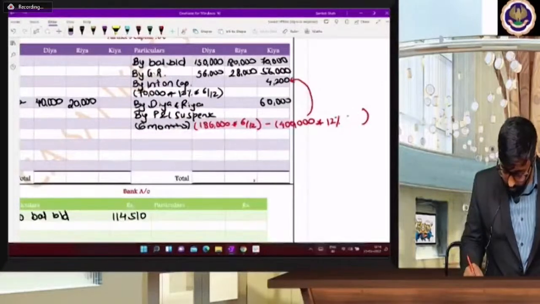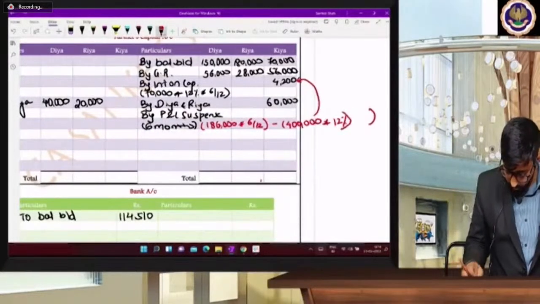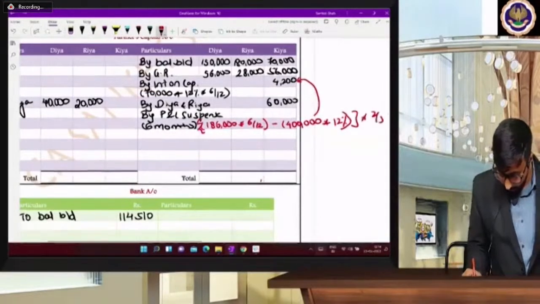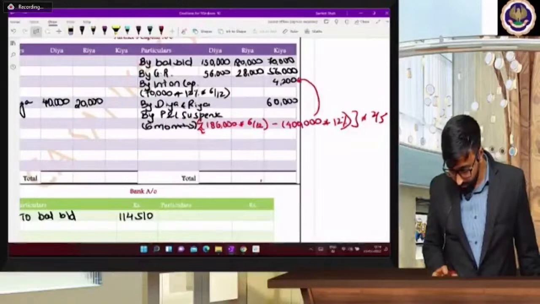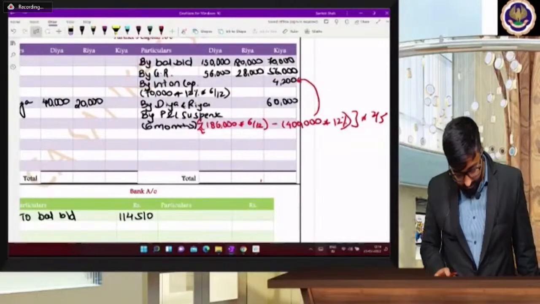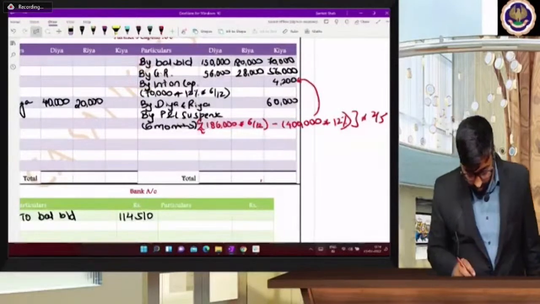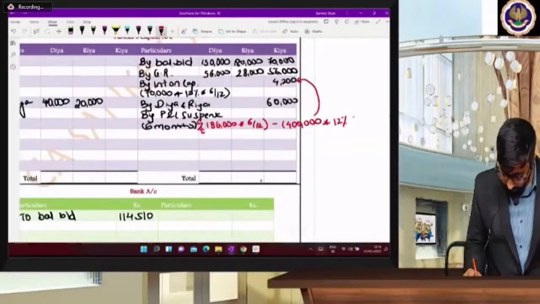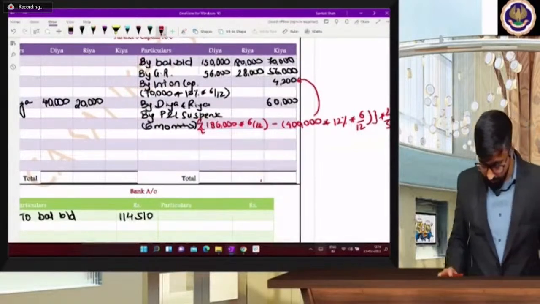Or otherwise you deduct it from the total, and for this you can consider 2 by 5. So 1,86,000 into 6 by 12 minus 48,000 into 6 by 12, and into 2 by 5.